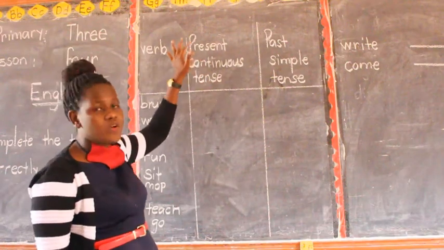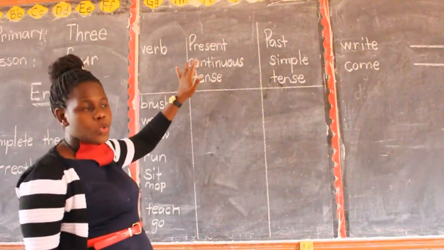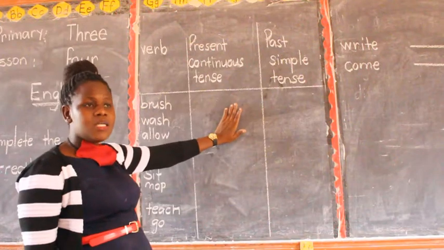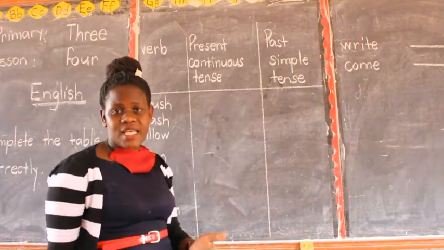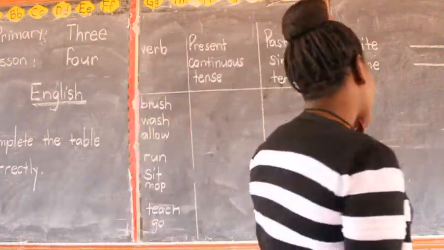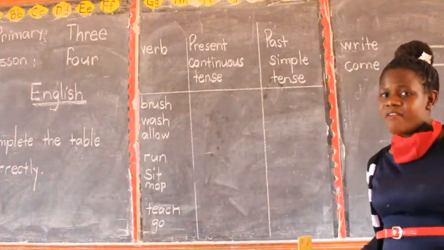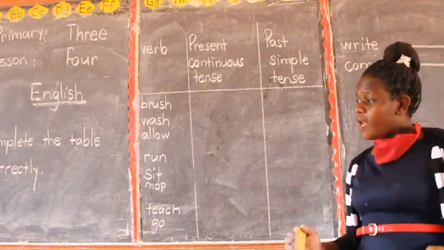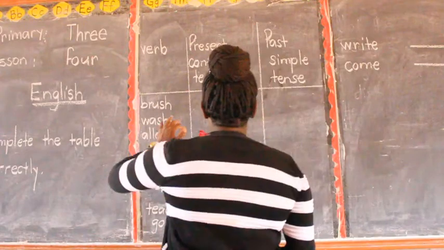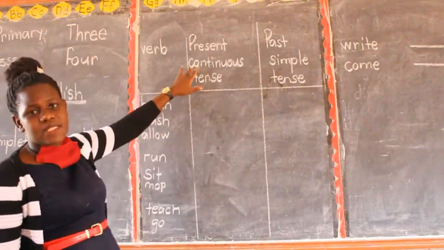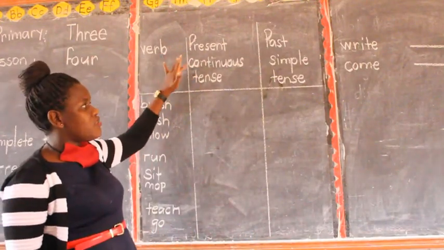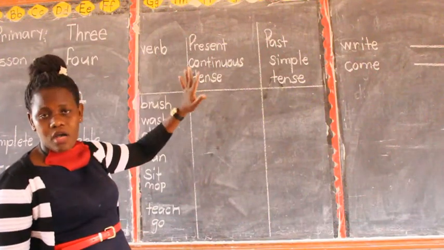Can you say present continuous tense? Good. We no longer say now tense. We say now tense for those beginners, you know, P1s, when they are just coming from the nursery section. But after our level, going to P4 now, we use present continuous tense. Present continuous tense simply means now tense.